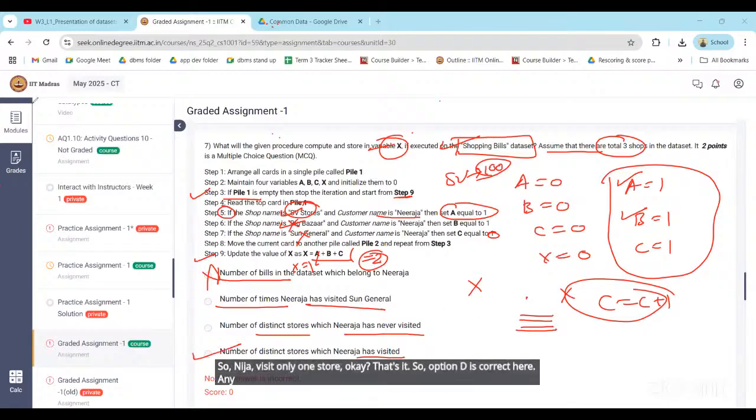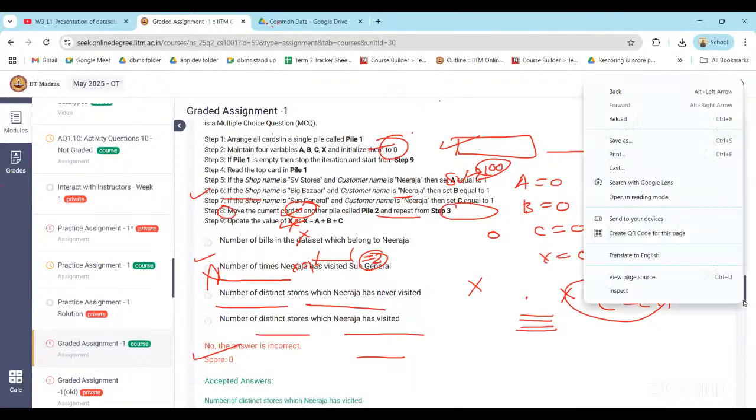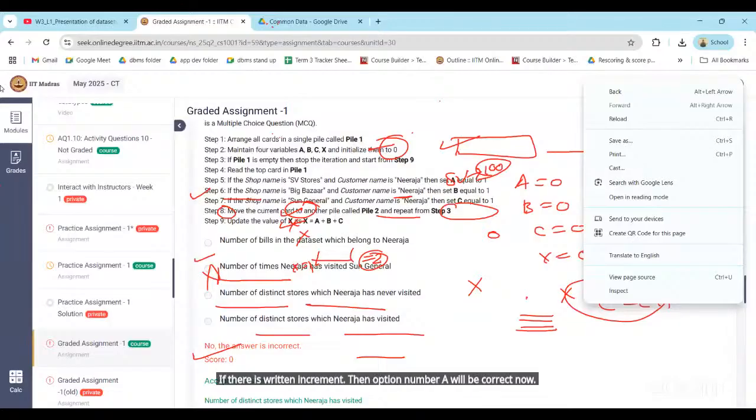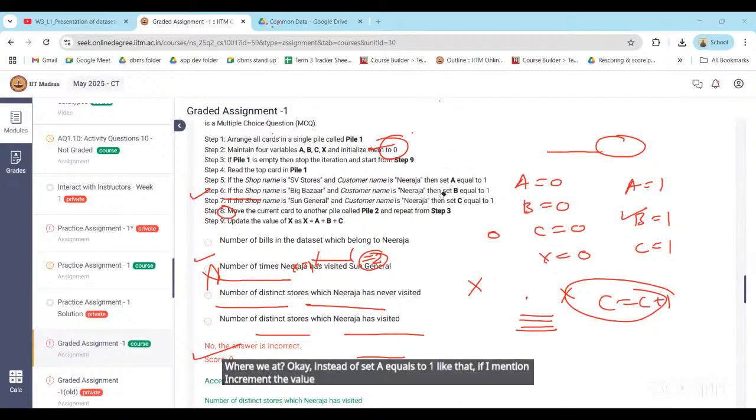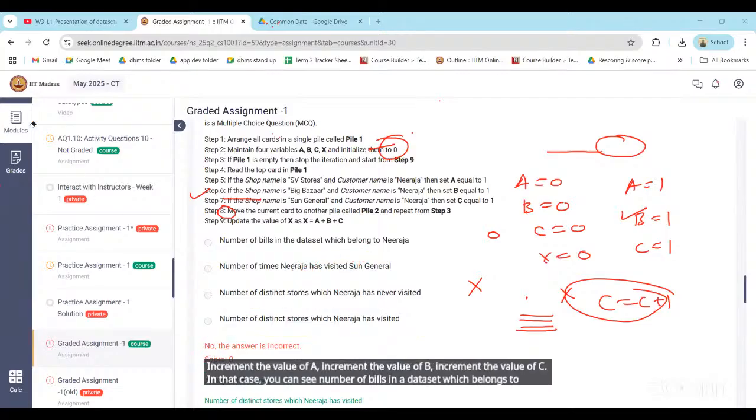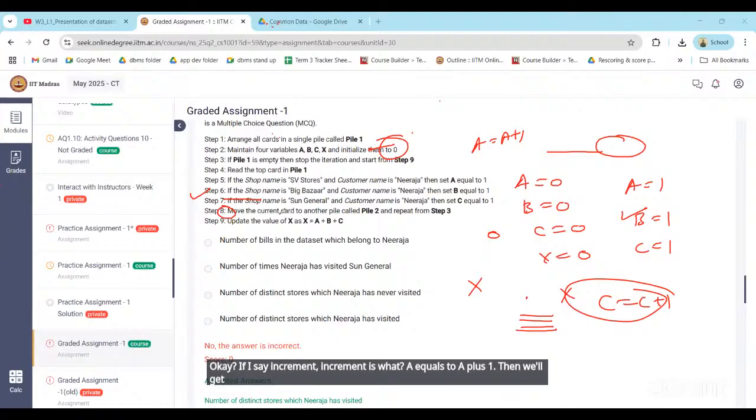Any doubt now? Anyone? No, sir. If it was written increment, then option A will be correct. Instead of set A equals 1 like that, if I mention increment the value of A, increment the value of B, increment the value of C, in that case you can see the number of bills in the data set which belong to Nirja. Then option A will be correct. Increment is what? A equals A plus 1. Then we'll get that particular number of bills.